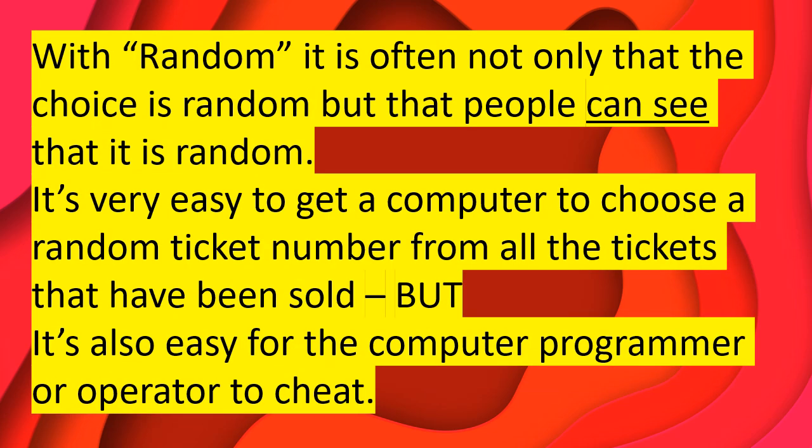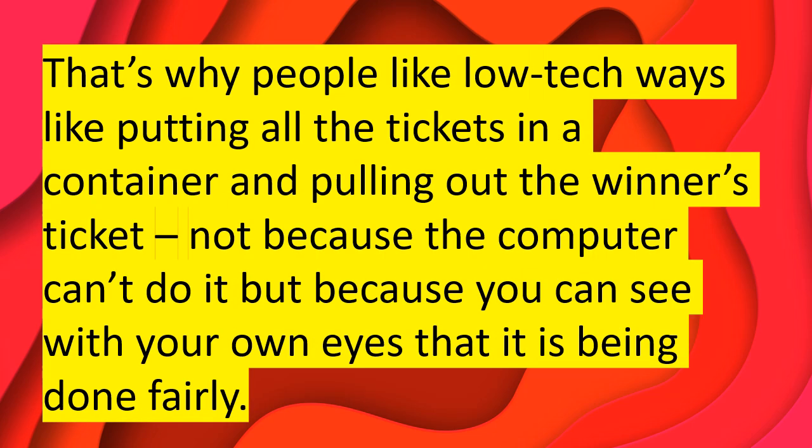With random, it is often not only that the choice is random, but that people can see that it's random. It's very easy to get a computer to choose a random ticket number from all the tickets that have been sold. But it's also easy for the computer programmer or the operator to cheat. That's why people like low-tech ways like putting all the tickets in a container and pulling out the winner's ticket. Not because the computer can't do it, but because you can see with your own eyes that it is being done fairly.